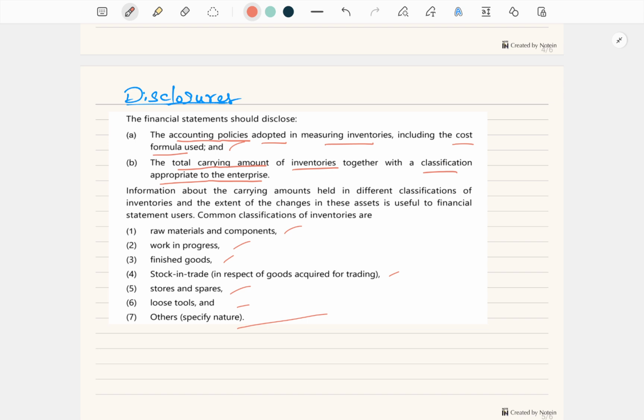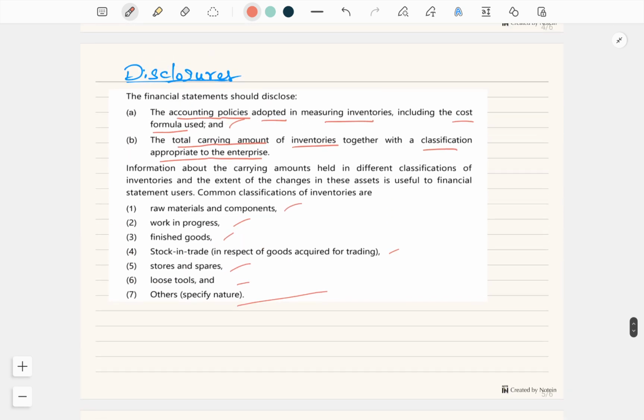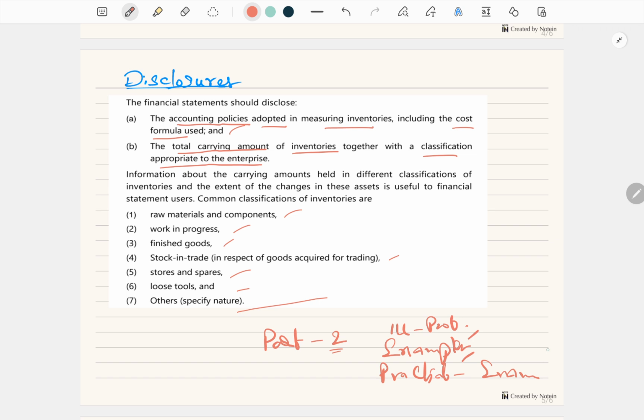Great. So this is from me with regard to the explanation part of AS-2, which is part 1 of this standard. In part 2, I am going to teach illustration problems, examples, and also some practical problems for your exams. Okay. I'm going to post that video also very soon.